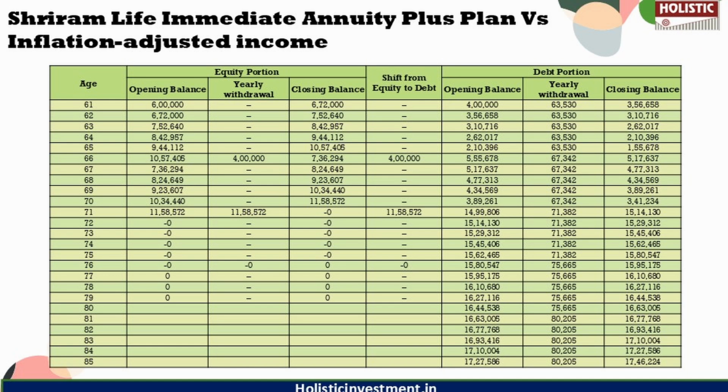By age 71, the equity portion can be fully shifted to debt for a more conservative approach, though this can be adjusted based on your risk tolerance. Even with a complete shift to debt, the corpus lasts beyond your lifetime. In summary, this strategy provides inflation-adjusted income, full liquidity, and the flexibility to adapt to your financial goals, which are advantages that the Shriram policy does not offer.